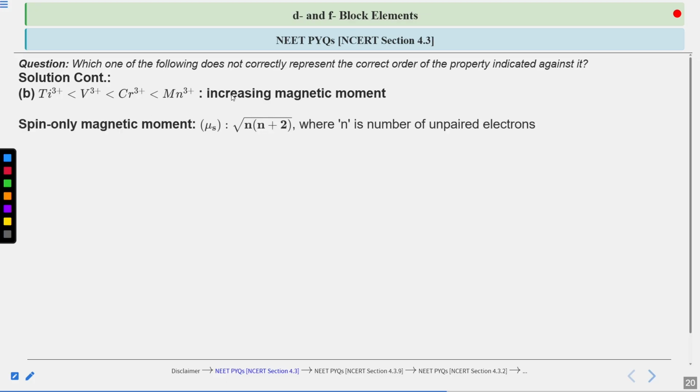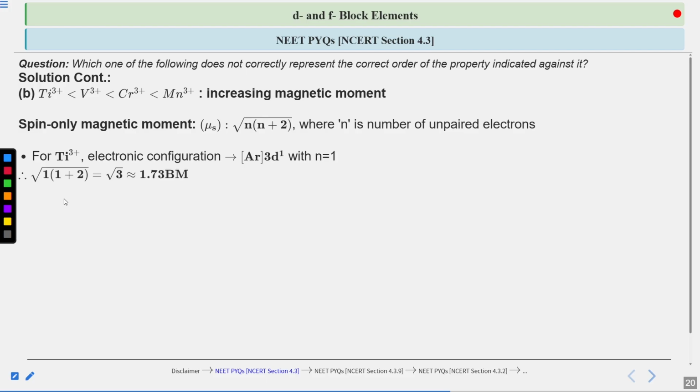If you talk about the spin only magnetic moment, it is calculated as mu equals the square root of n into n plus 2. Here n represents the number of unpaired electrons present. So for titanium 3 positive, the electronic configuration is argon 3d1. Here the n value is equal to 1.